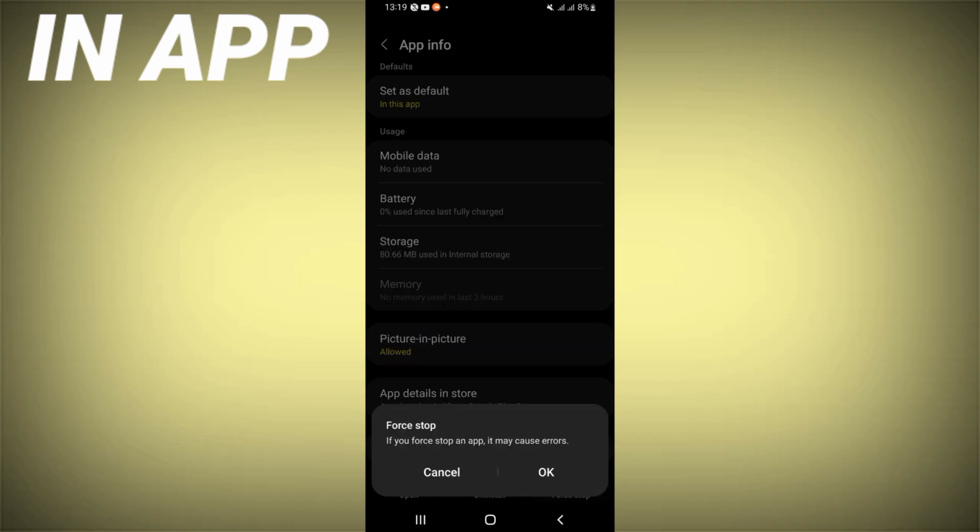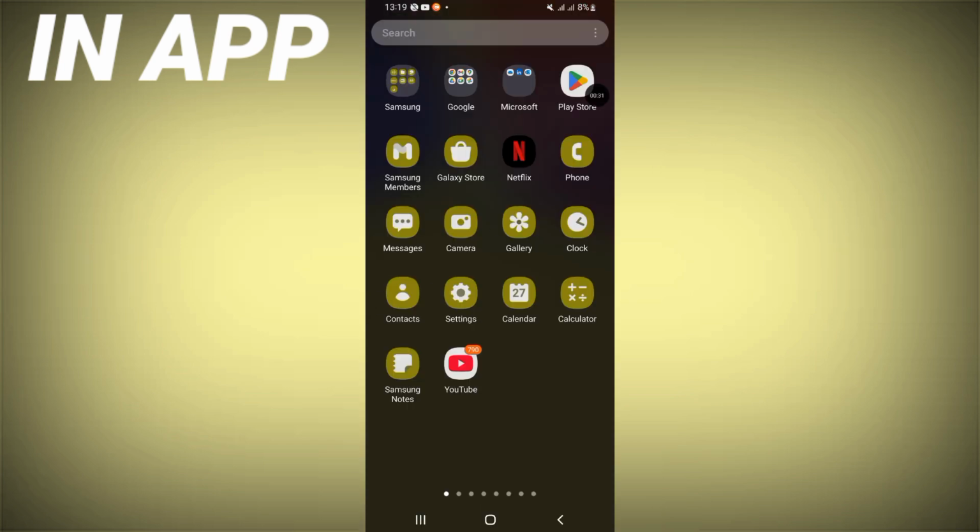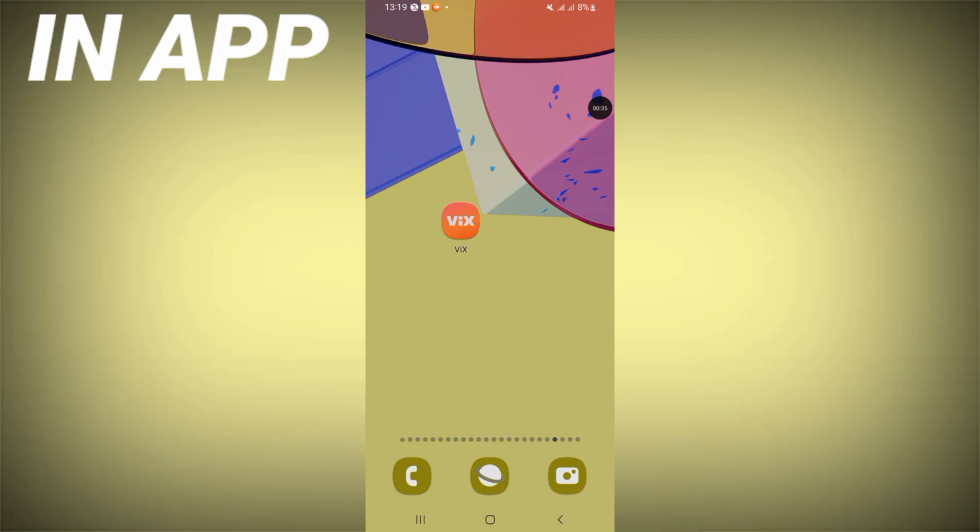Click on force stop here, click OK. Go right now to Play Store or App Store and update ViX. Restart here your device and that's all.